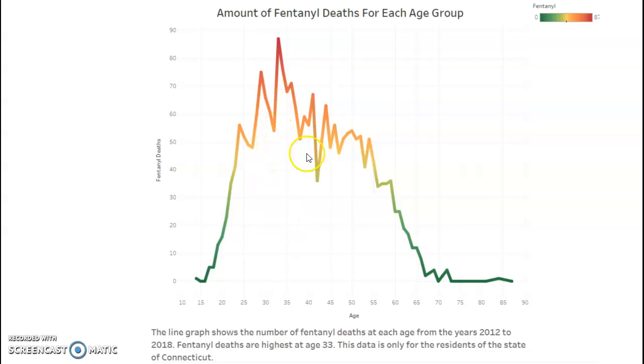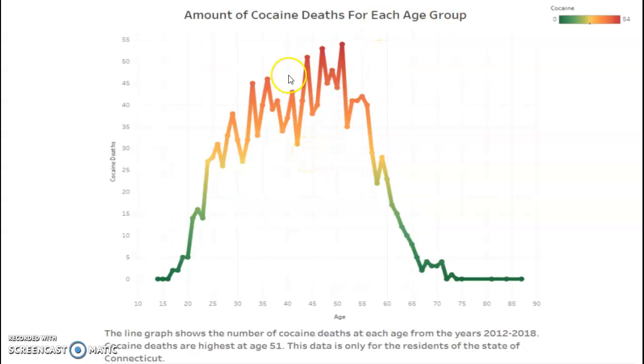It's very interesting to see that cocaine has the highest between the 40s and 50s. I would have thought that it would have been in the 20s to 30s. It's more of a college party drug, so I would have thought that it would have been a little bit lower, but guess not. It's pretty surprising.